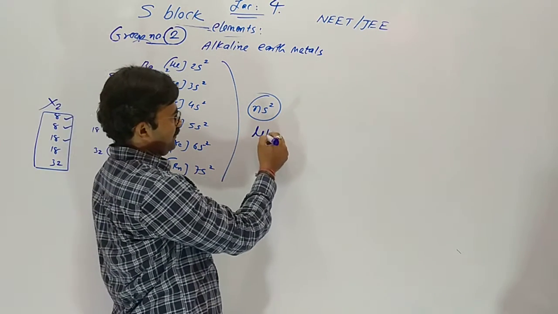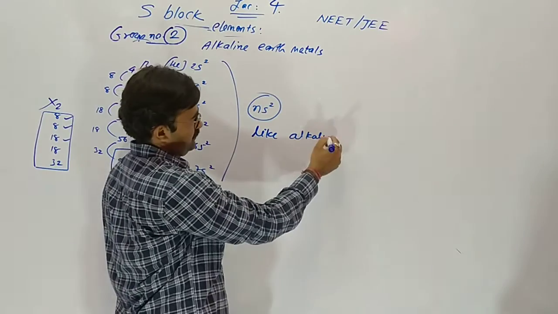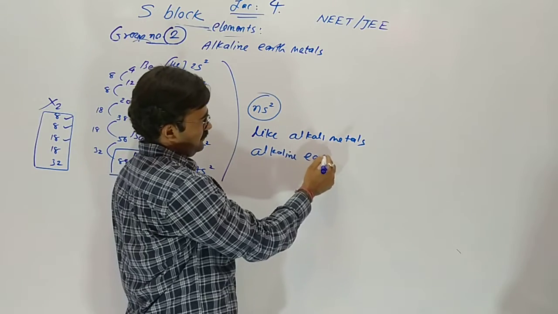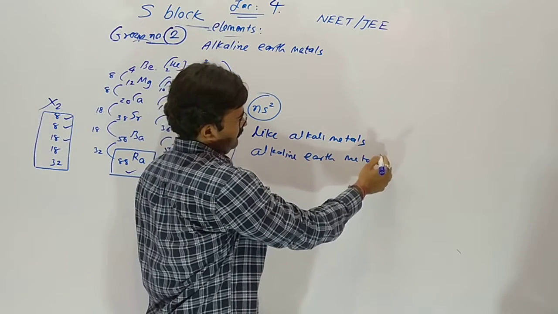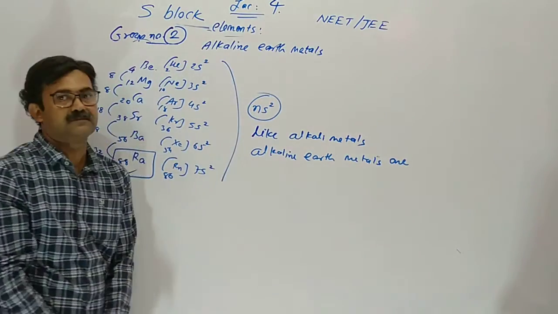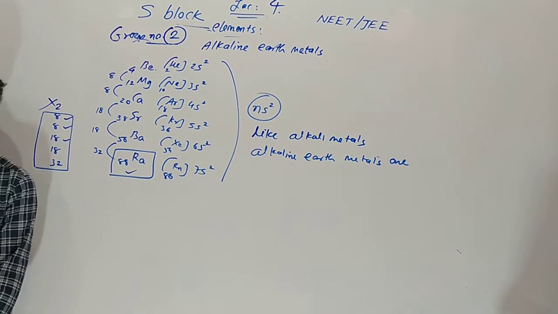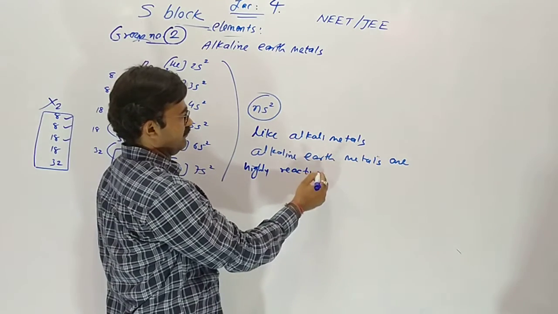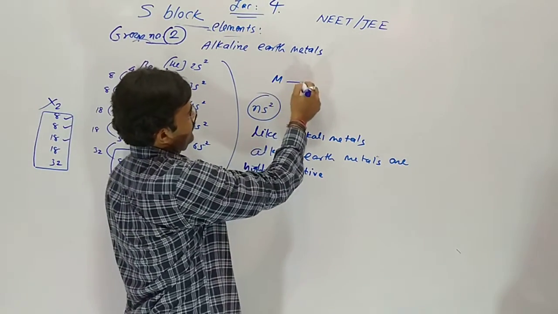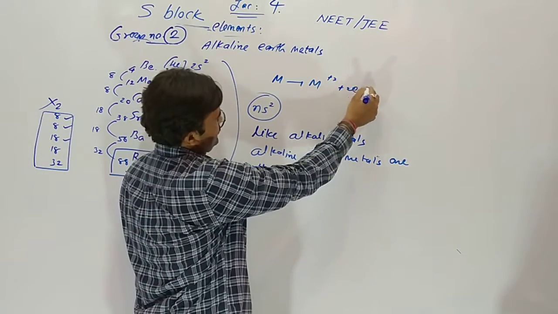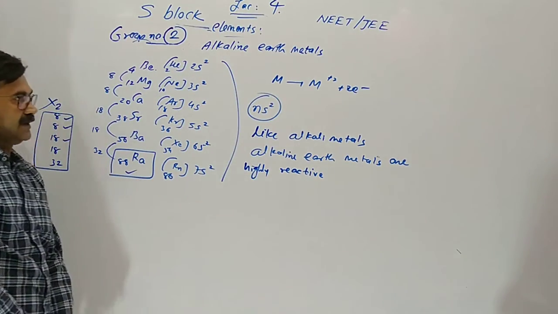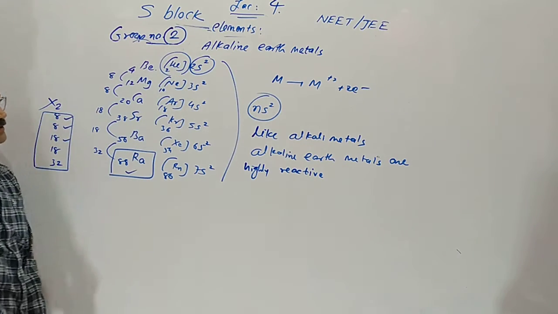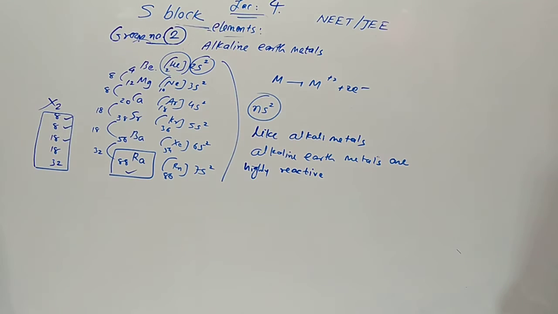Like alkali metals, alkaline earth metals are highly reactive. Highly reactive means the metal easily loses its 2 electrons, and after losing 2 electrons, the configuration will be inert gas like.